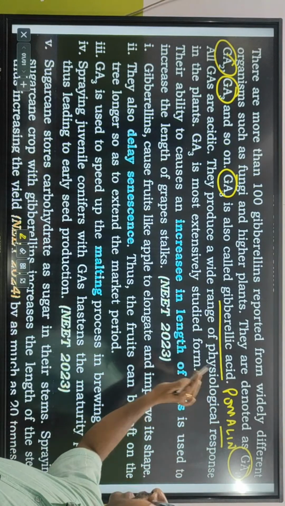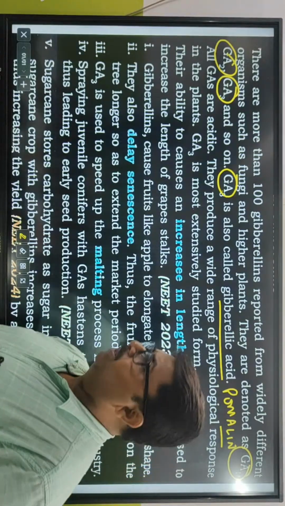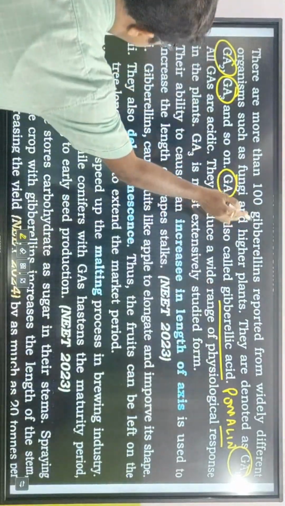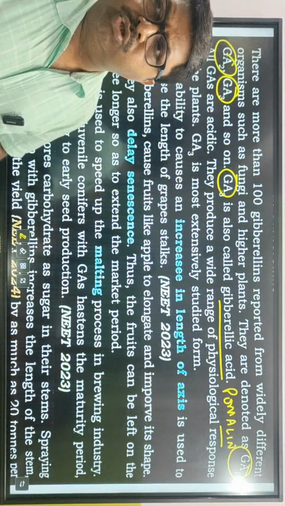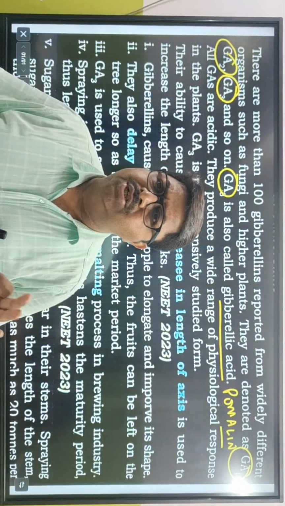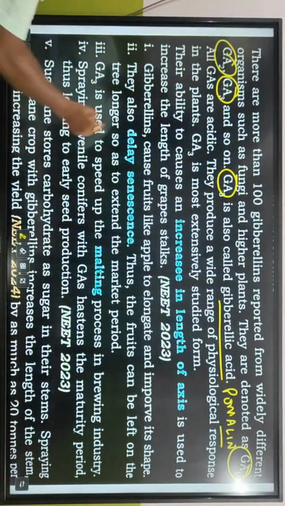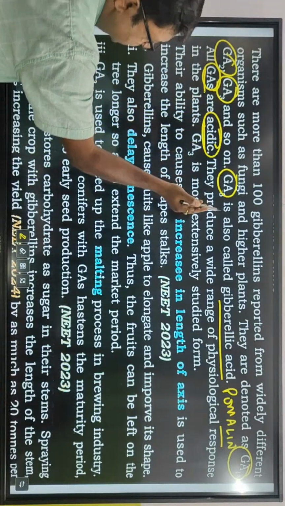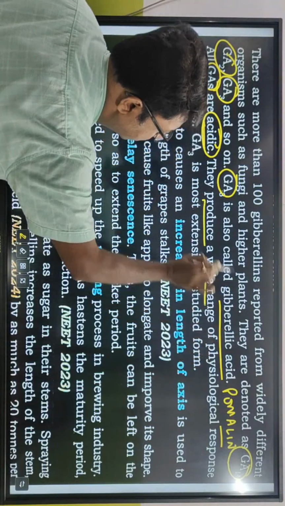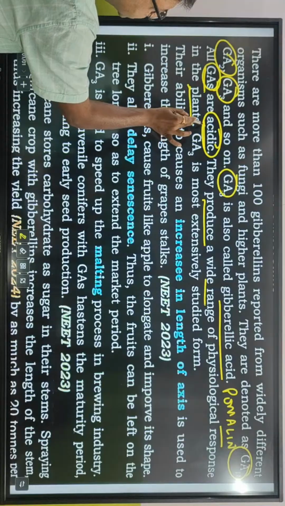It is also called gibberellic acid. So there can be 100 of them, GA1 to GA100, but the widely used is GA3. So GA1, GA2, GA3. All GAs are acidic. All gibberellic acids are acidic, hence the name acid, and they produce a wide range of physiological responses in the plants.